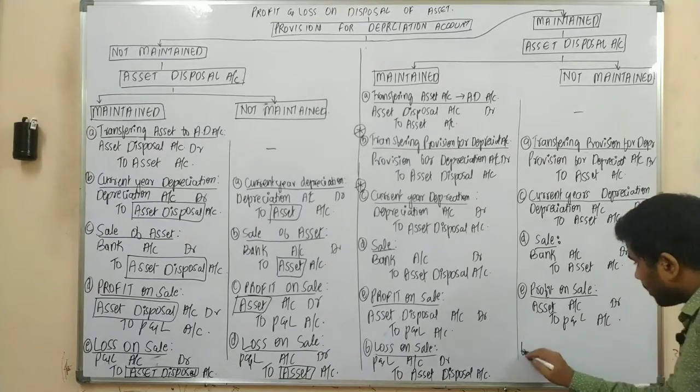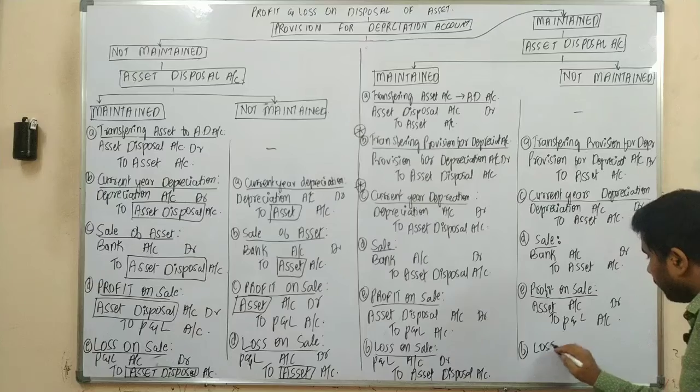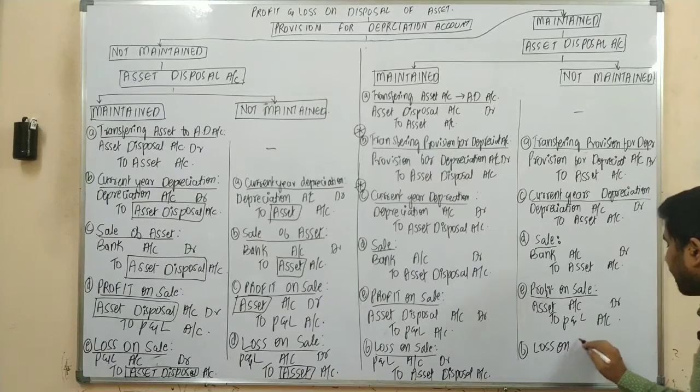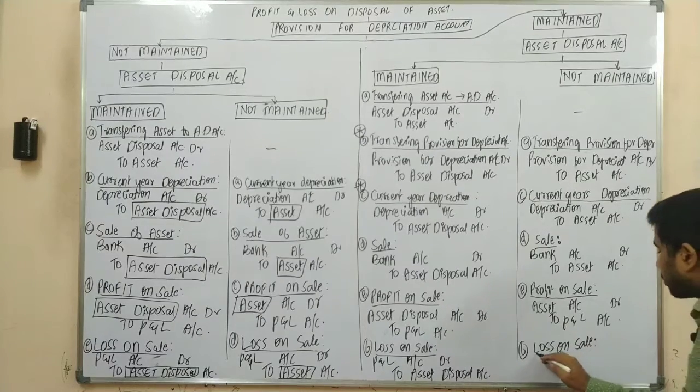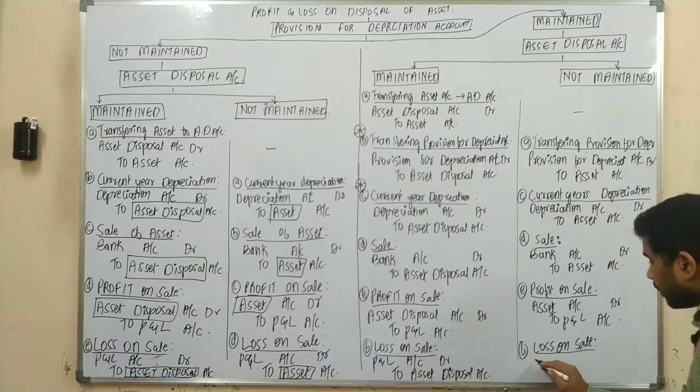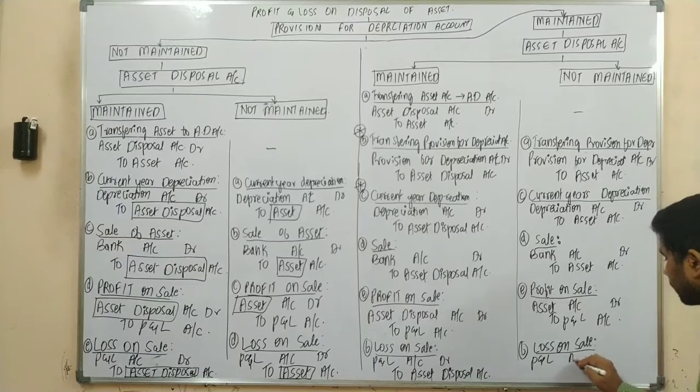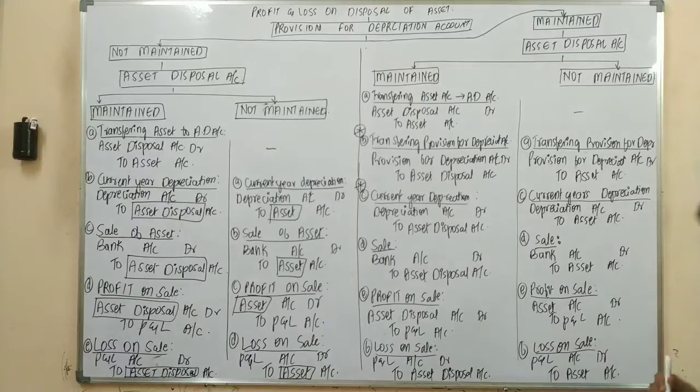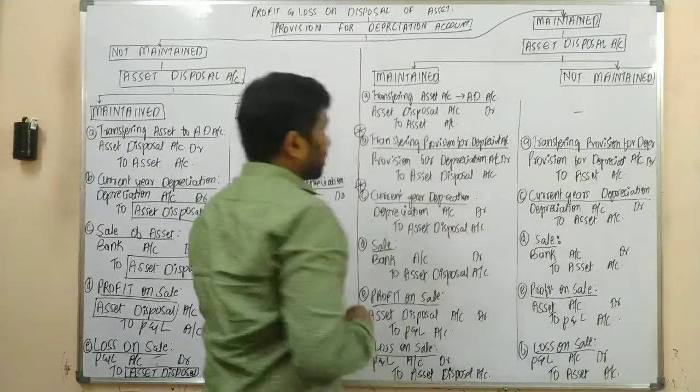Sir, if there is a loss, in case of loss on sale, the journal entry would be your P&L account debit to your asset account. Yes or no? Now please concentrate here.